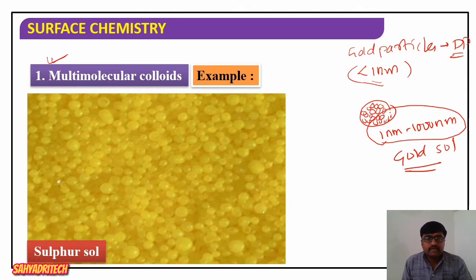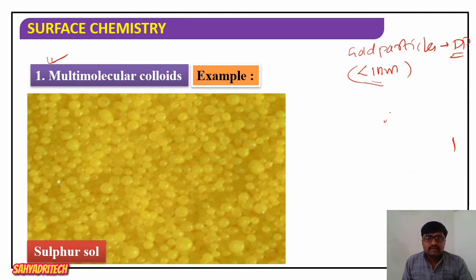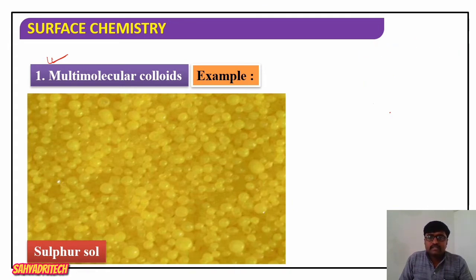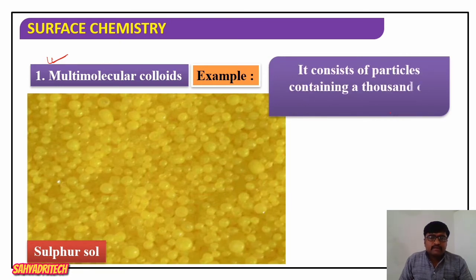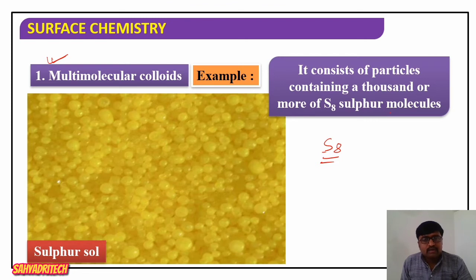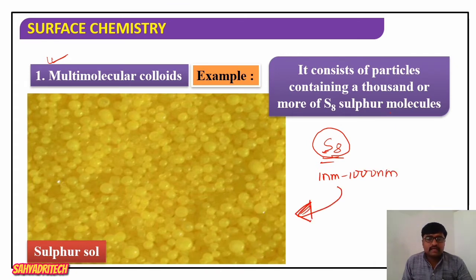So in sulfur sol, what happens? We know about the existence of sulfur. Sulfur exists in different allotropic forms. One of the forms is the molecule S8. A sulfur molecule contains 8 sulfur atoms. Before formation of sulfur sol, sulfur molecules of 8 sulfur atoms aggregate, leading to formation of a particle. The size of the particle formed will be in the range of 1 nanometer to 1000 nanometer. So it results in the formation of a colloid, or you can say sulfur sol.